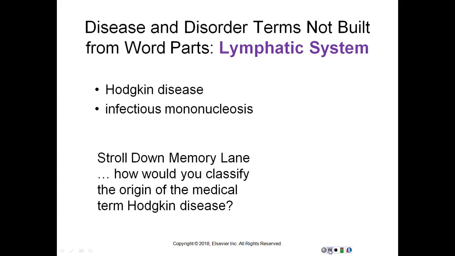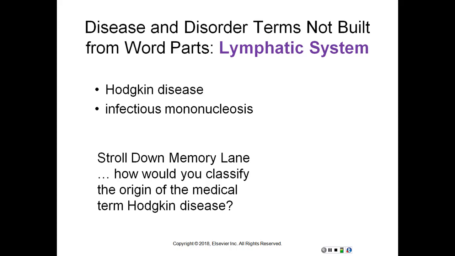Now, more diseases and disorders of the lymphatic system, not built from word parts. Hodgkin's disease, malignant disorder of the lymphatic tissue characterized by progressive enlargement of the lymph nodes, usually beginning in the cervical nodes, also called Hodgkin lymphoma. Infectious mononucleosis, acute infection caused by the Epstein-Barr virus, characterized by swollen lymph nodes, sore throat, fatigue, and fever. This disease affects mostly young people and is often transmitted by saliva. This is what people call mono, or the kissing disease.